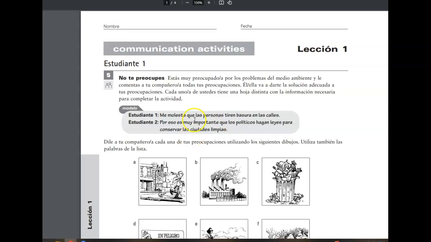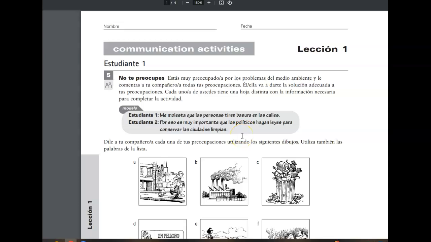So, es muy importante que would be an impersonal expression of emotion. Los políticos is the subject of our second clause. And then the verb hacer, remember, starting with the yo form, hago, yo hago, I do, the yo form of hacer in the present tense, remove the o ending, and then add your subjunctive ending.